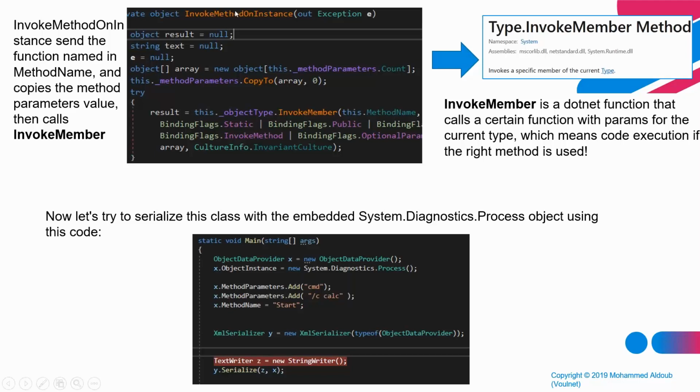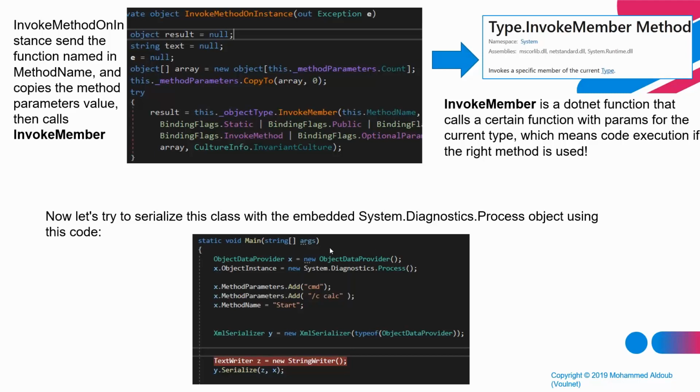Now, if we check the code for invoke method on instance, we can see that it calls invoke member on the method name that we have previously sent. So what it means is that we can set a method inside the object data provider which will be set in the code, and then the object data provider will call it automatically for us without us having to do that specifically. So let's see the code here in the middle.